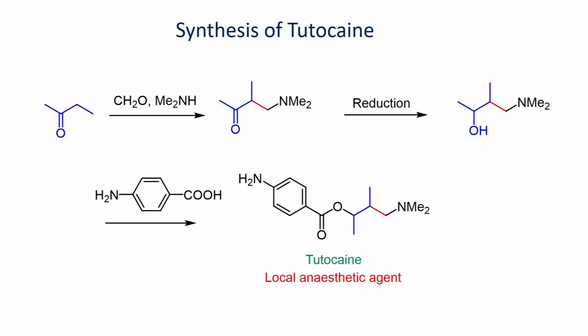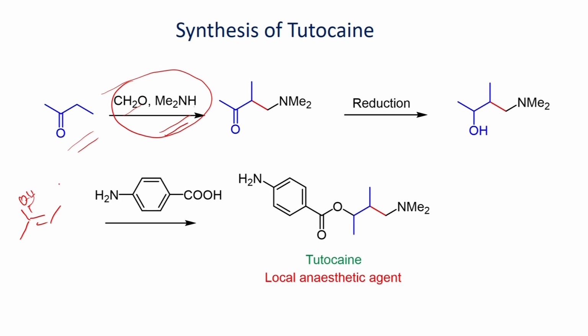Here another example is shown. In this case, the reaction of a secondary amine, formaldehyde and this ketone is involved. As we have seen earlier, the reaction of this amine with this formaldehyde can generate the iminium salt, which can undergo reaction with this enol that you can generate.